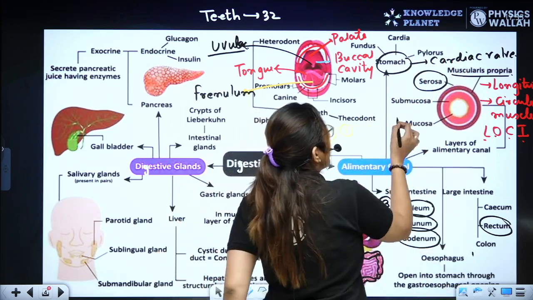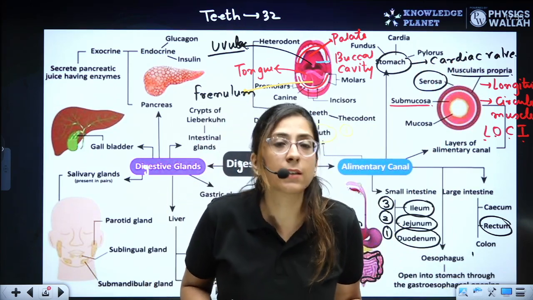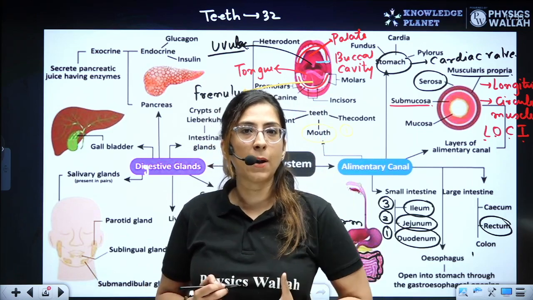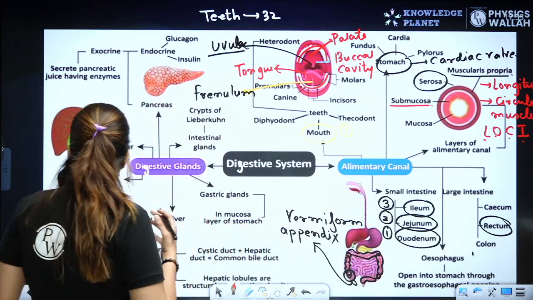Now next one we have is the submucosa. Submucosa is that layer which is rich in blood vessels and nerve supply, and very important, guys, note it down right now.